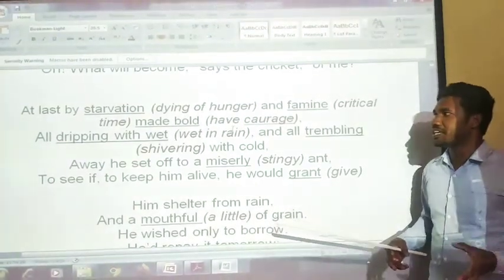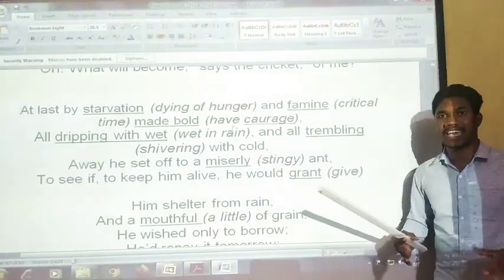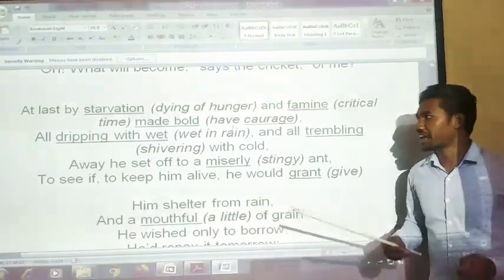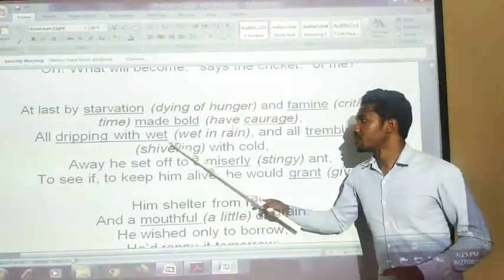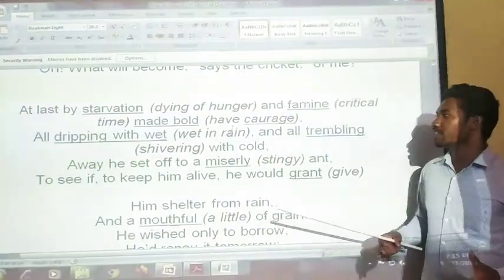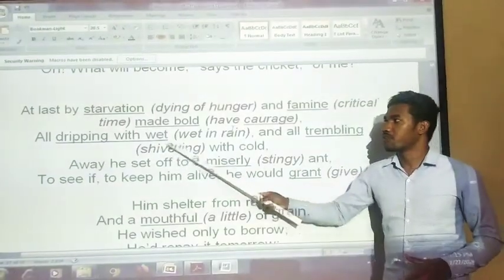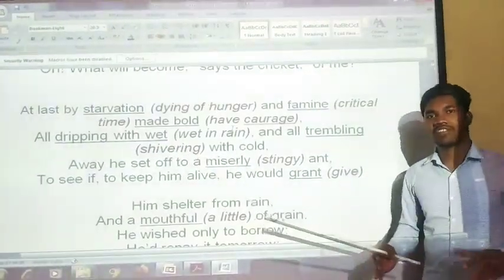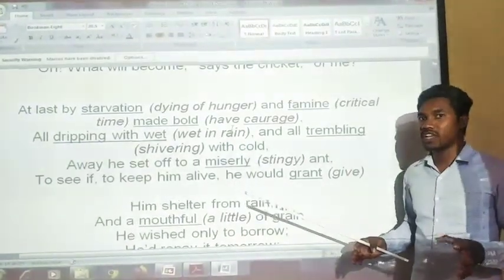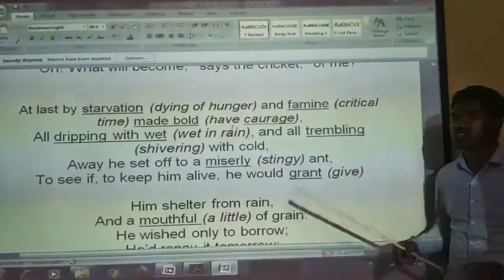It is a critical and bad situation for him, and it made him bold. The starvation and the famine gave him a little courage. All dripping with wet: everywhere he sees everything wet in the rain. After getting a little courage, he is just walking out of there, getting wet in the rain, and all trembling, shivering with cold.